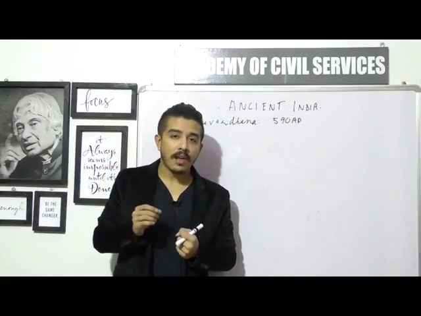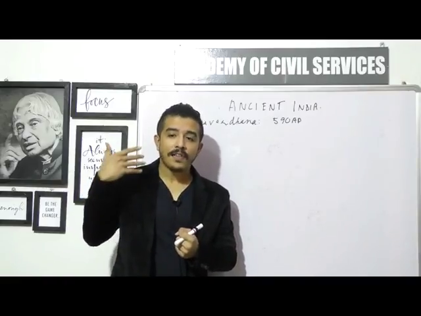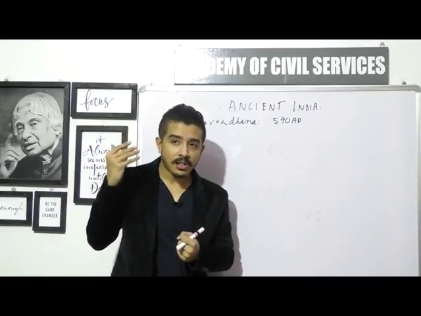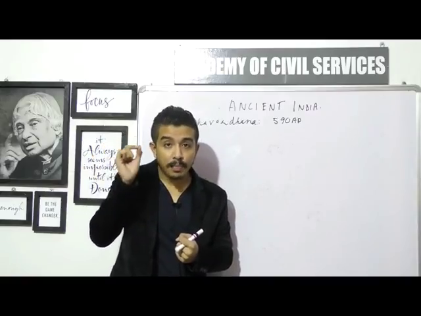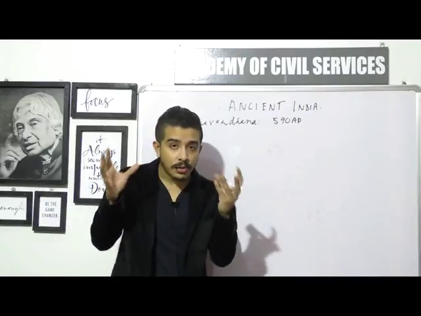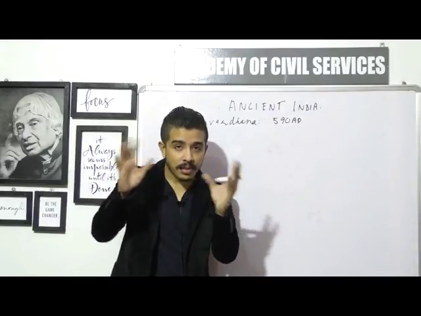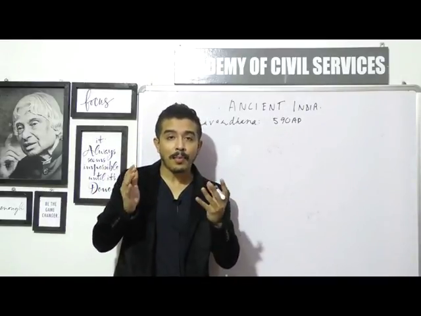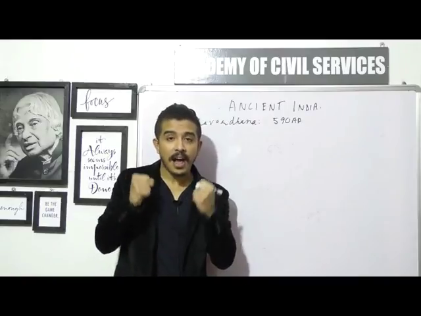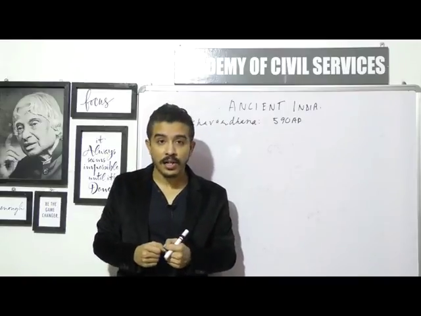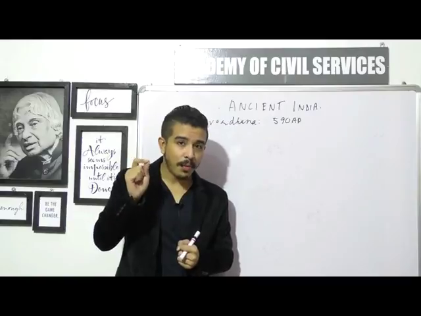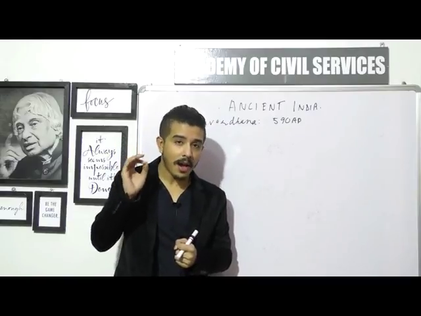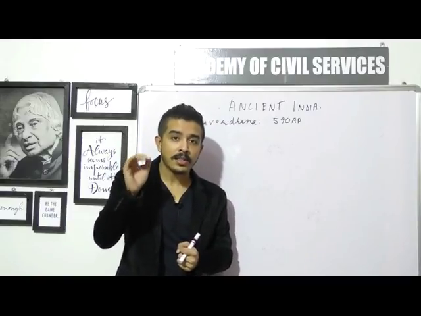That is why we say that the whole trend of granting land to the ministers and to officials, and especially to Brahmins, became quite significant and established during the times of Harshavardhana.